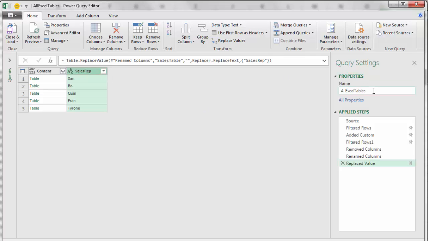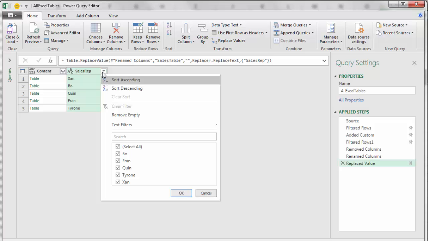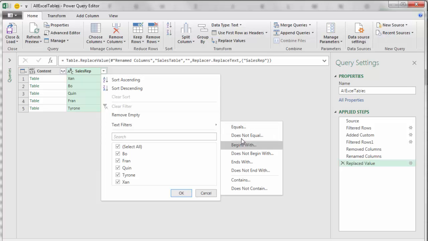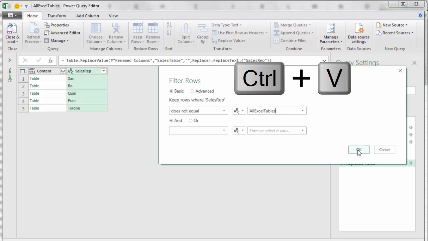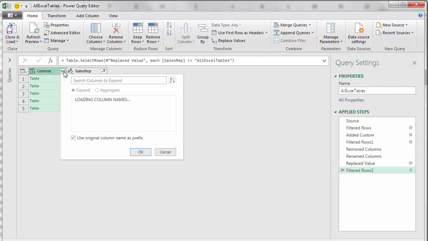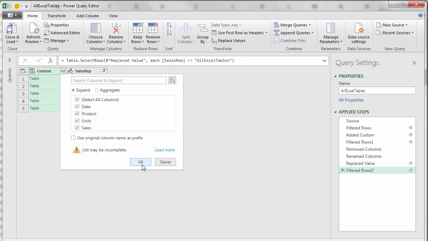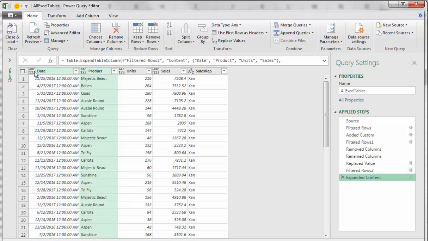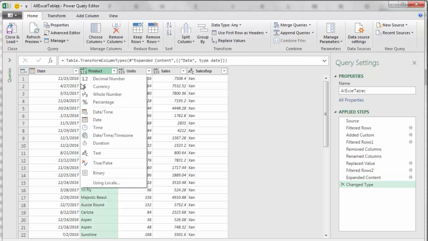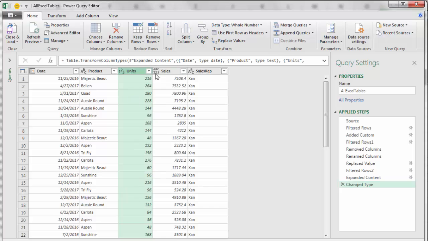Now I'm going to build in a safeguard here just in case, so I have the ability to load this wherever I want later. I'm going to copy that, and we're going to do our same trick to avoid the recursion problem when we refresh and it tries to import the table that's dumped in a sheet. So I click the drop-down, text filters, does not equal, Control-V, click OK. Now I can expand, uncheck Use Original, click OK. Change the data type, date, text, whole number, currency, and now we're done.